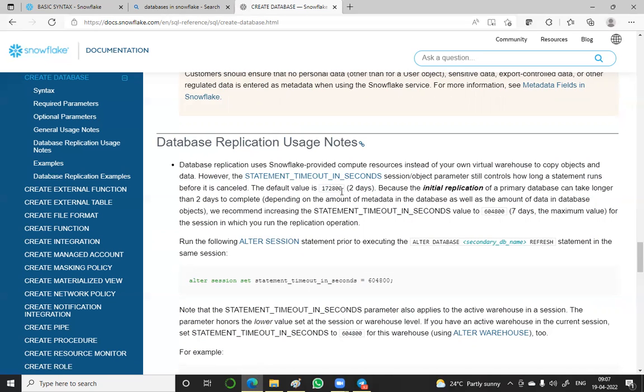See, it is like something 2 days they have given, 1,72,800 seconds it seems. Because the initial replication of a primary database can take longer than 2 days to complete.